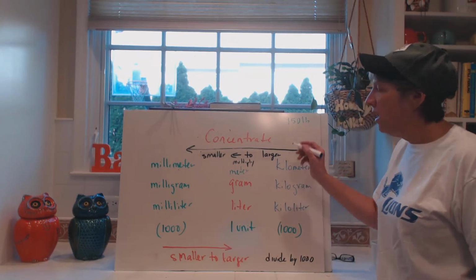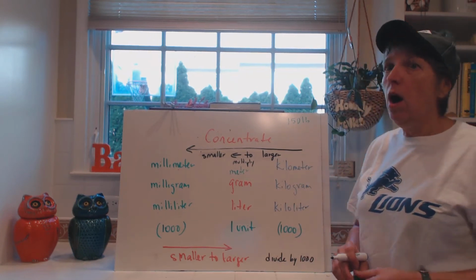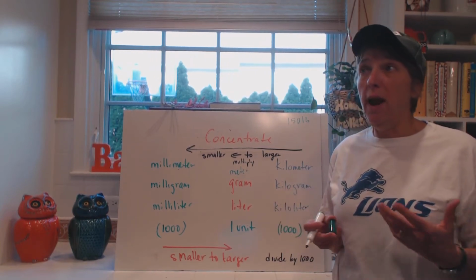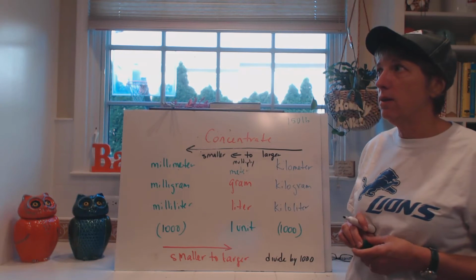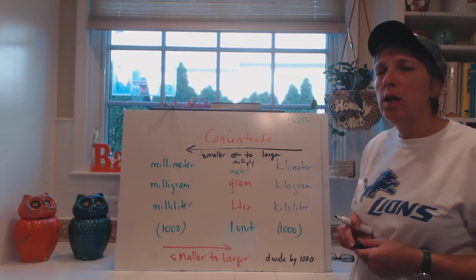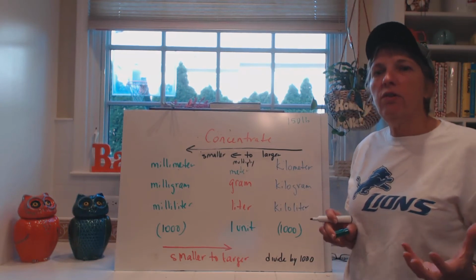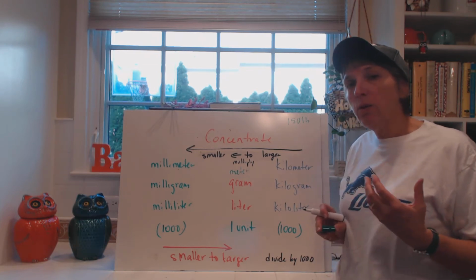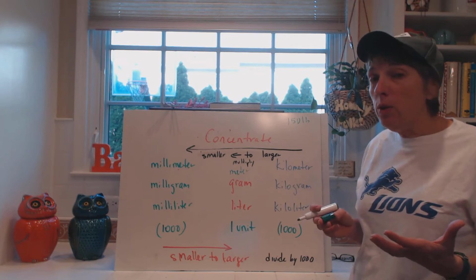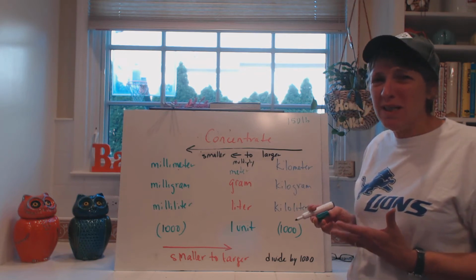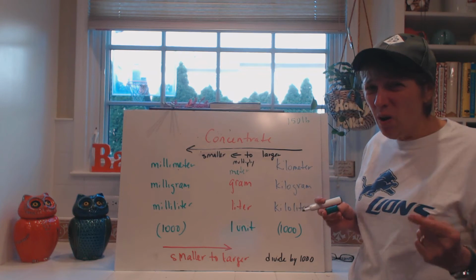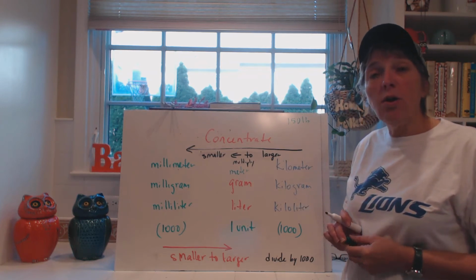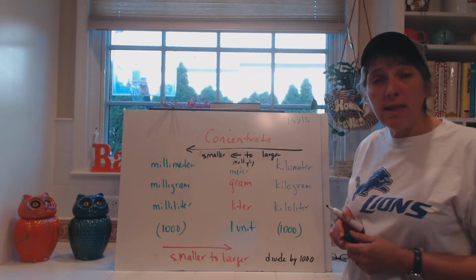Because just like this, if I told you that I weighed 100,000 ounces, I just made that up. I hope I don't weigh 100,000 ounces. I don't know, but you can find out. If I have 100,000 ounces and I want to find out how many pounds that is, I wouldn't multiply by 1,000. I would use 16, because there's 16 ounces in a pound. So for every 16 ounces, there's a pound. So I'm going to say 100,000 divided by 16.